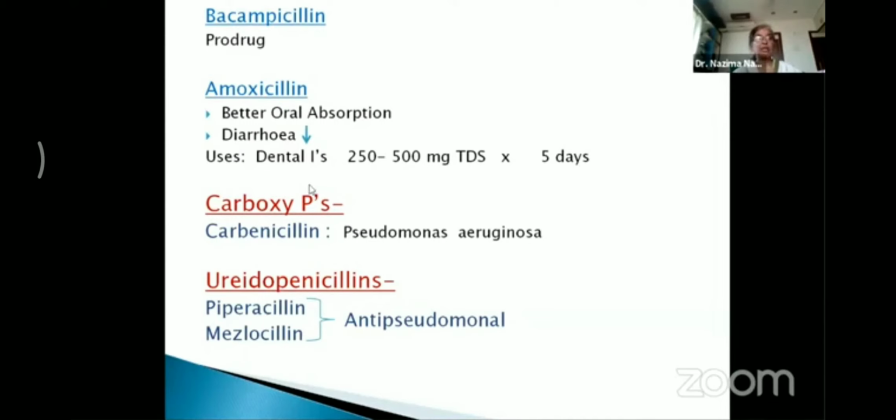Now, coming to the other drugs in this class, we have the carboxypenicillins like carbenicillin and the ureidopenicillins like piperacillin and mezlocillin. These are the anti-pseudomonal penicillins. So in case the infection is caused by the pseudomonas group of organisms, then these drugs are preferred.